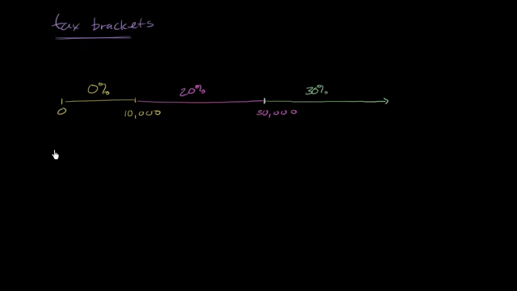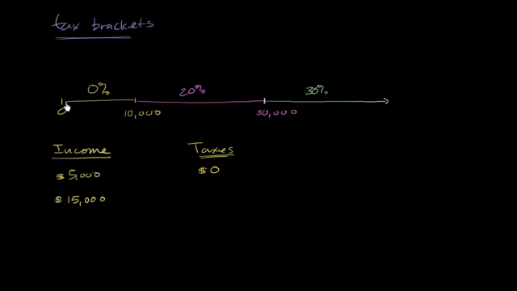So let's say income, and then let's think about how much taxes they will pay. So let's say someone makes $5,000 in income. How much taxes would they pay? Well, the first $10,000 you pay no taxes, so they pay $0 in taxes. Let's say someone has $15,000 in income. How much taxes would they pay?